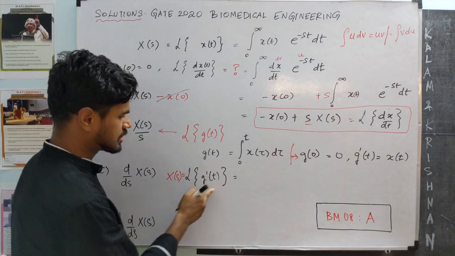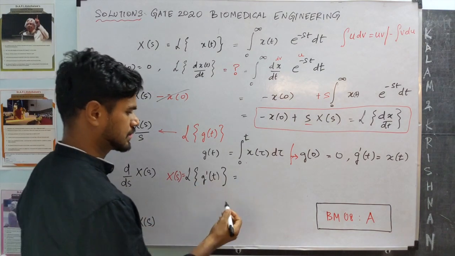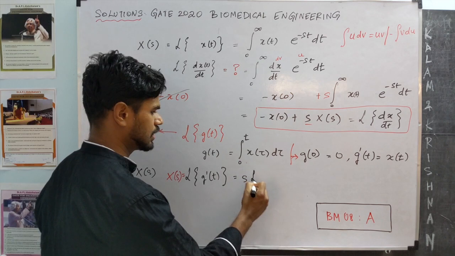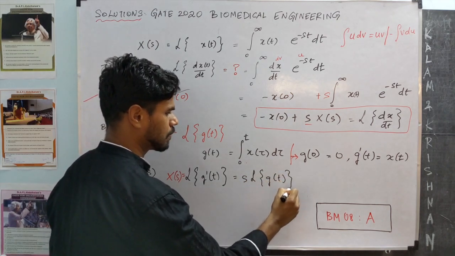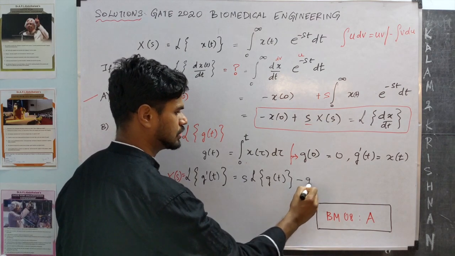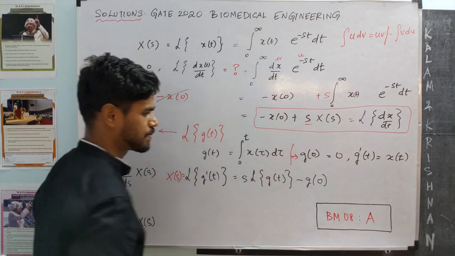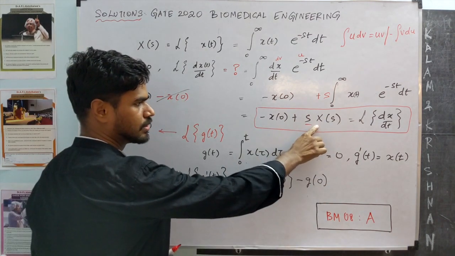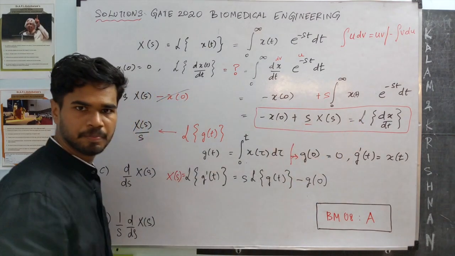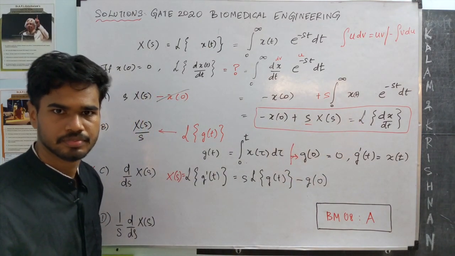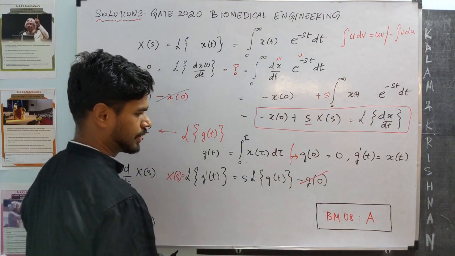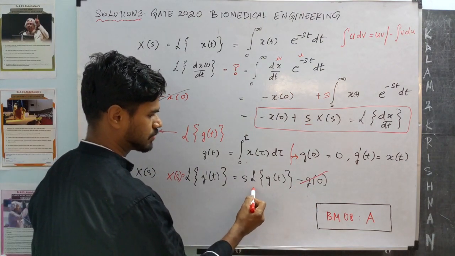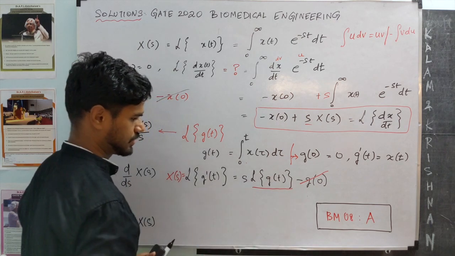So what is the Laplace transform of a derivative of something? That is s times the Laplace transform of g of t minus g of 0. This is from the result that we just obtained. Fine. We know g of 0 is 0, and we have the term that we are trying to find.